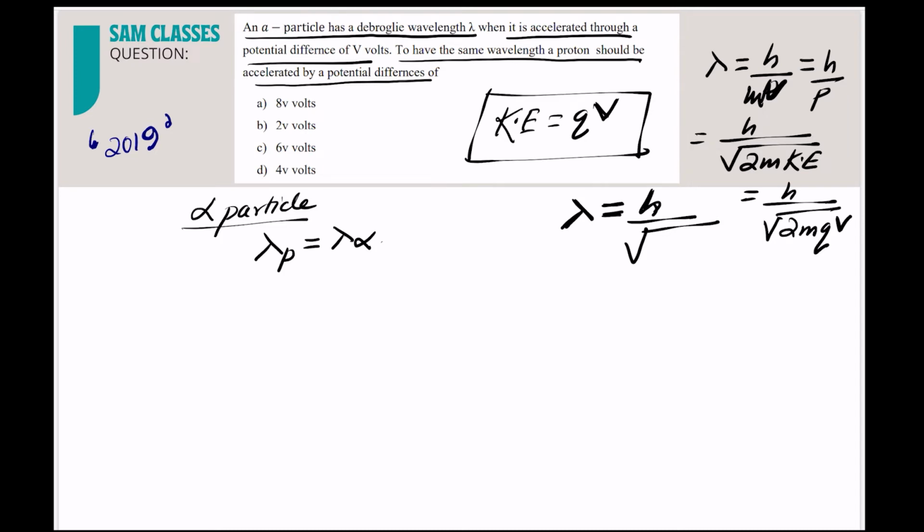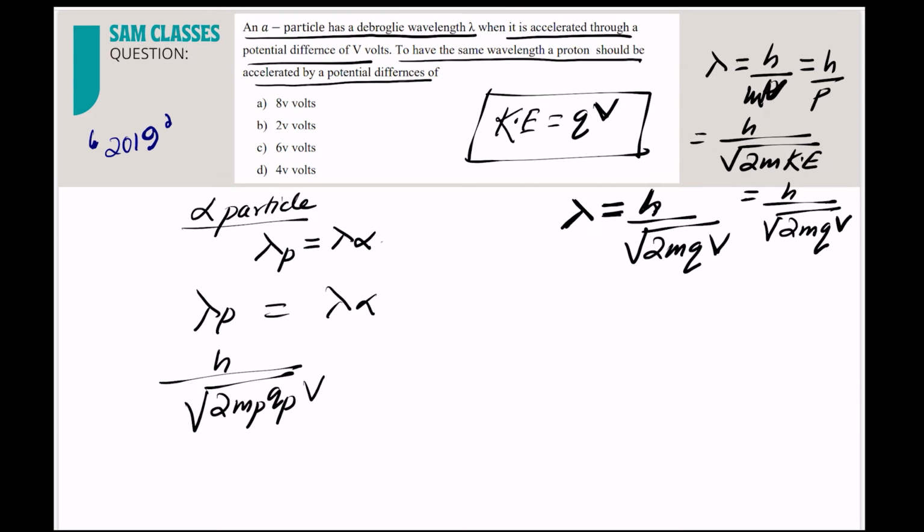So what we got is root of 2m into charge into voltage. Now lambda for the proton is equal to lambda for the alpha particle. So lambda for the proton will be h by root under 2 into mass of proton into charge of proton into voltage of proton, and that is equal to h by root under 2 into mass of alpha particle, charge of alpha, voltage of alpha. Now you'll say, sir, so many values you have given.